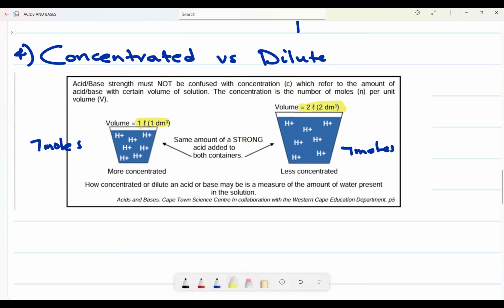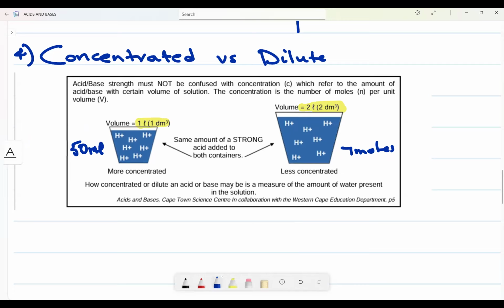Take an Oros, it's a very good example. If you put 50 milliliters of Oros in 1 liter, you'll feel that this Oros is sweet.